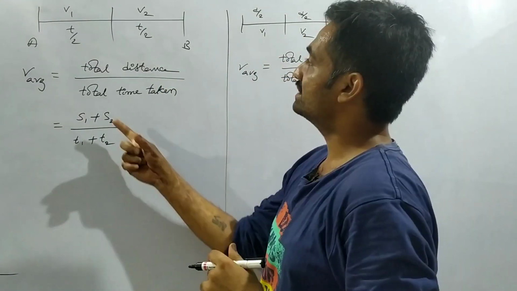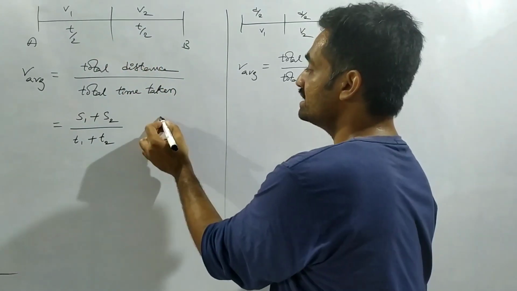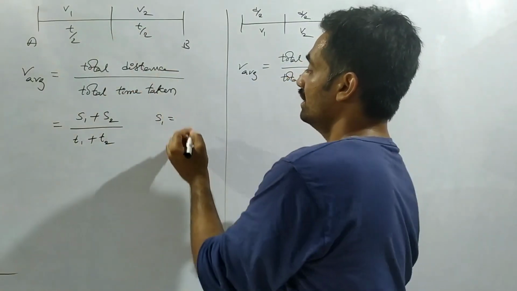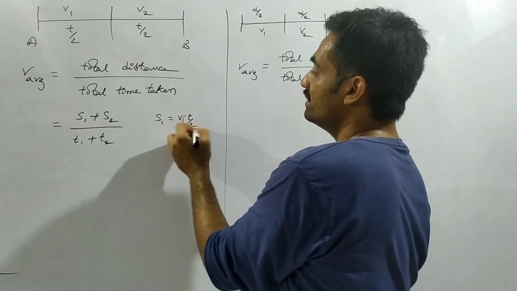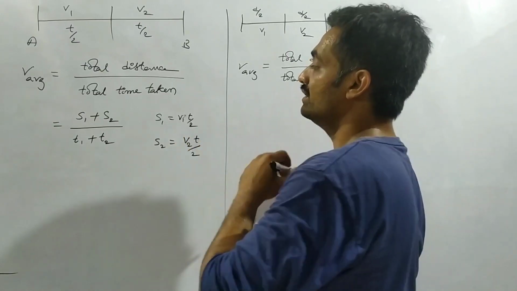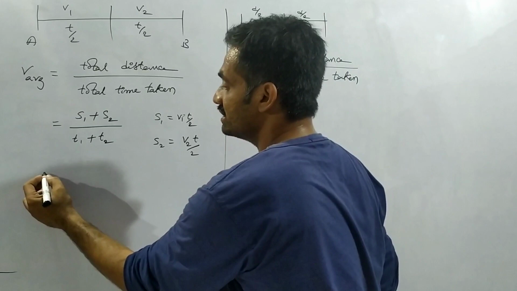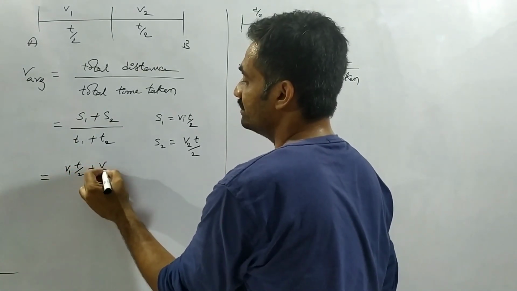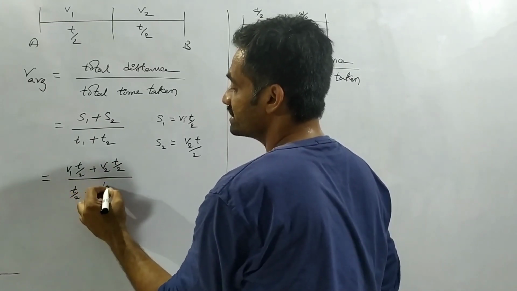So coming to the case, he didn't give the distance traveled by the body. So the distance is being represented from the formula where S1 is equal to V1 into T by 2 and S2 equals V2 into T by 2. So we can substitute the values of S1 and S2 in this equation. If we substitute here, we have V1 into T by 2 plus V2 into T by 2 by T by 2 plus T by 2.